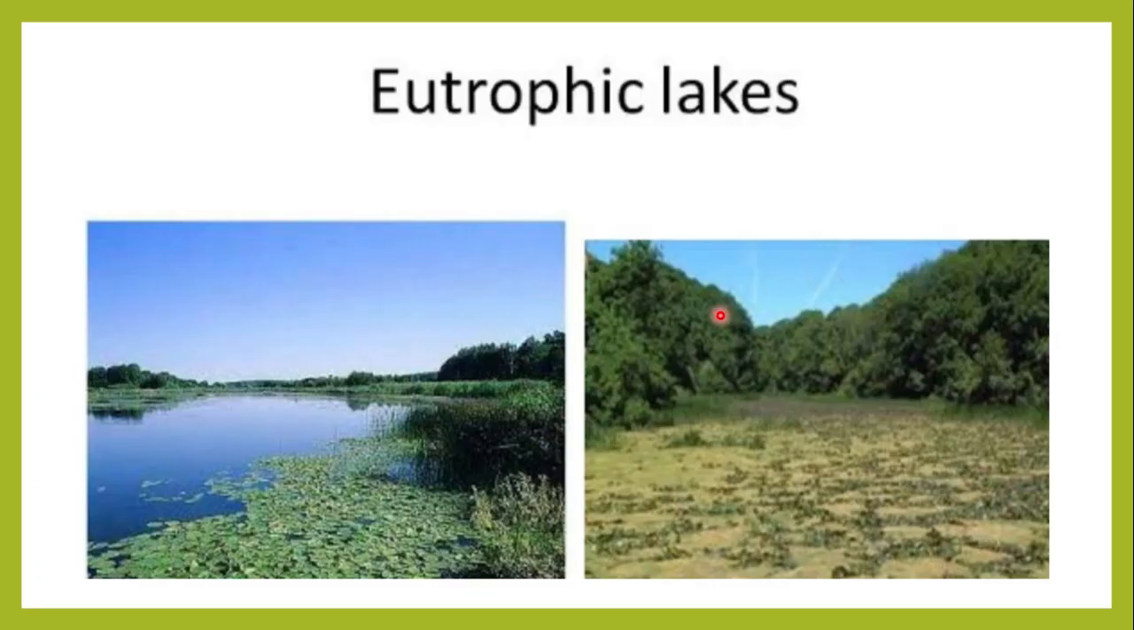Now see some eutrophic lakes. Students, did you know 50% of the United States lakes are eutrophic? It means they are depending on synthetic fertilizers for increasing the crop yield.